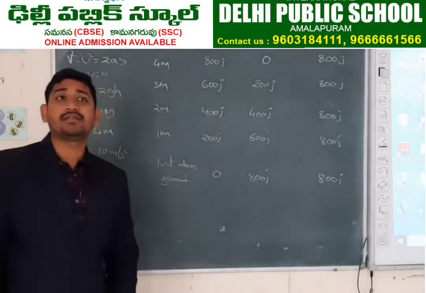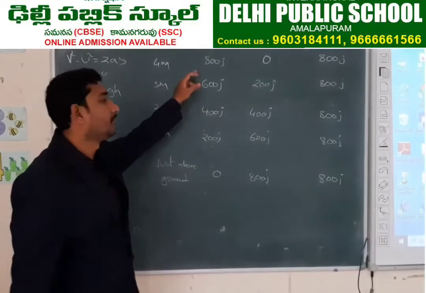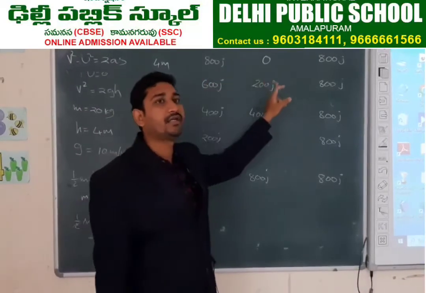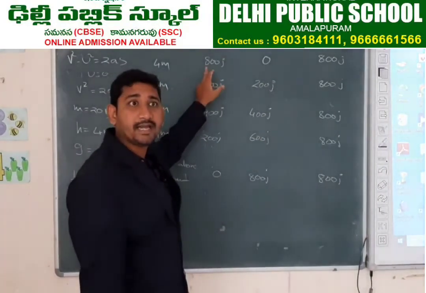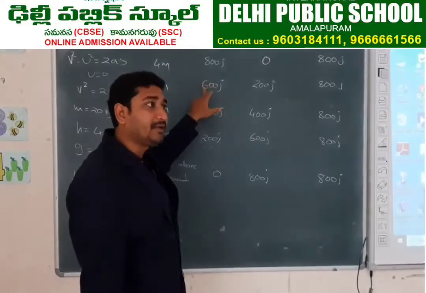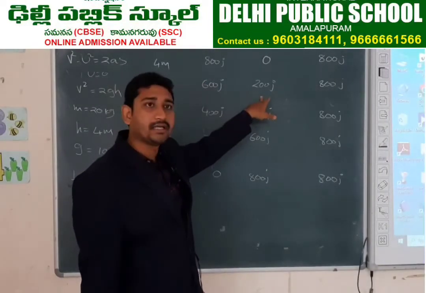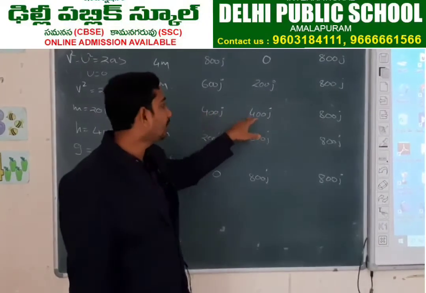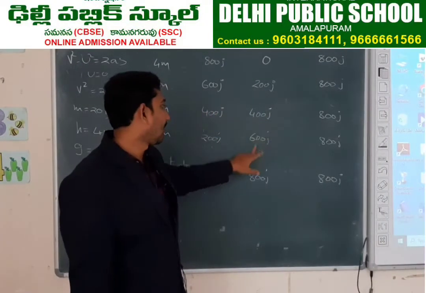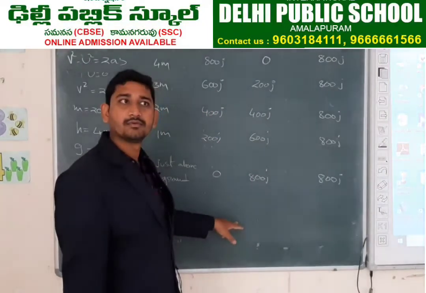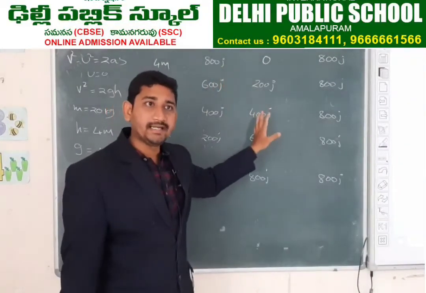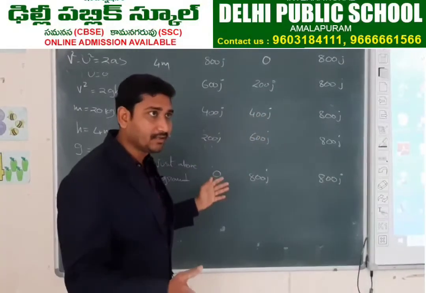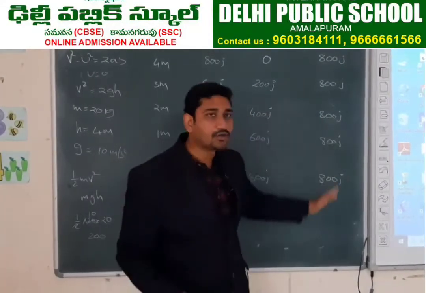If you observe this carefully, potential energy is slowly converting into kinetic energy. Before it is potential energy is 800, but here it became 600, remaining 200 converted into kinetic energy. It became 400, remaining 400 converting into kinetic energy, and as follows. So slowly this potential energy is converted into kinetic energy, but total energy is constant.